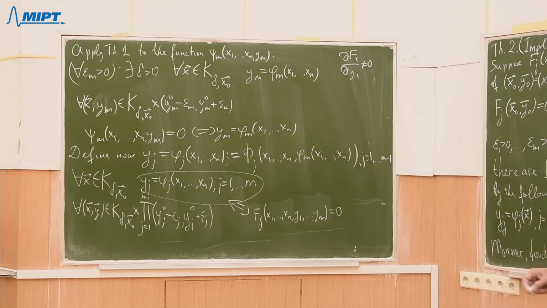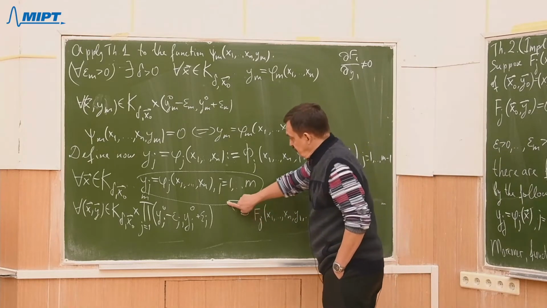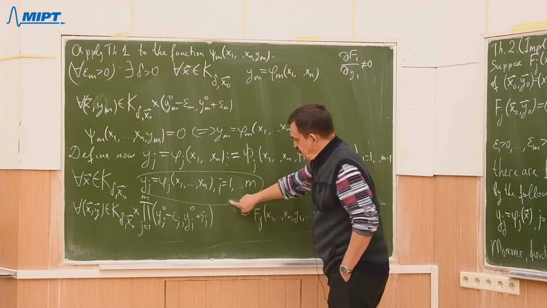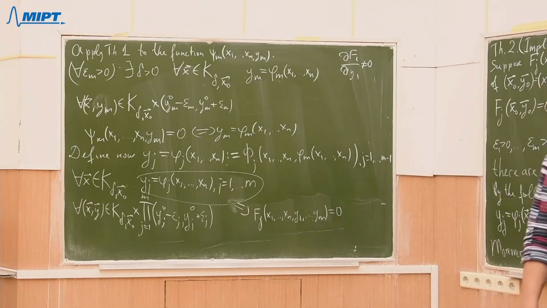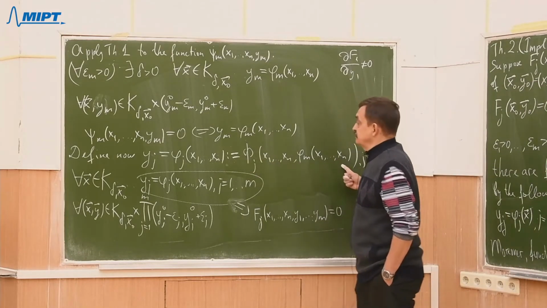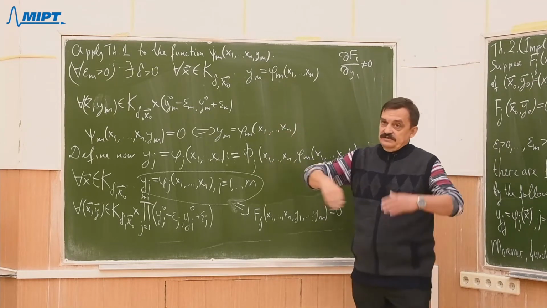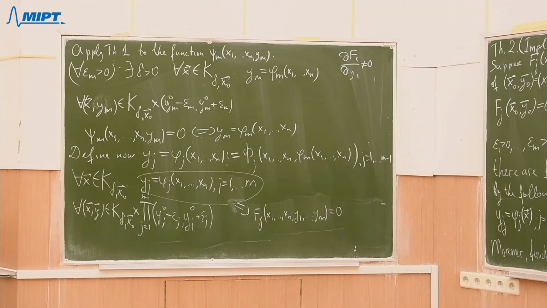But of course, at the moment, I have no equivalence yet. What I know is only implication, right? Why we have implication? Because if yj's are defined as follows, then we know it's like embedding of one system of equations into another, right?